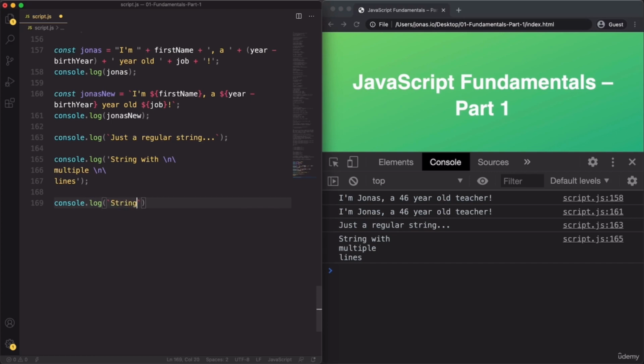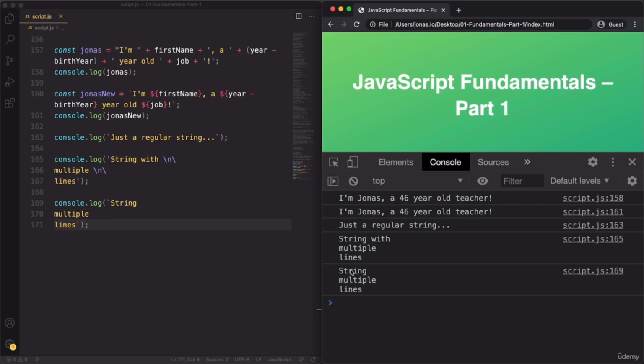So all we have to do is simply hit return, and it will create a new line for us. And this is actually going to be immensely useful later when we start building HTML from JavaScript. So by then we will be able to use these backticks to create multi-line HTML elements to insert them onto a page dynamically. So that's going to be a lot of fun.